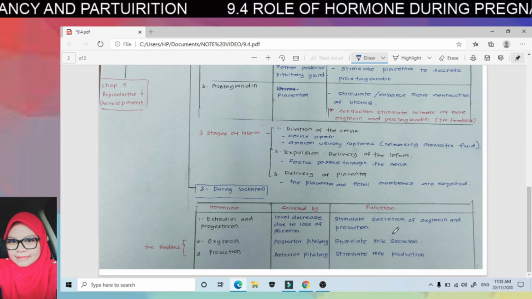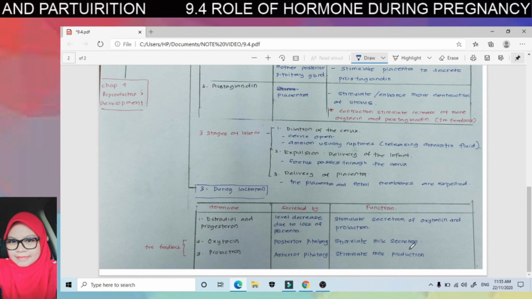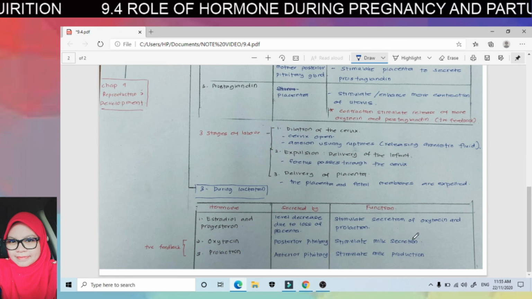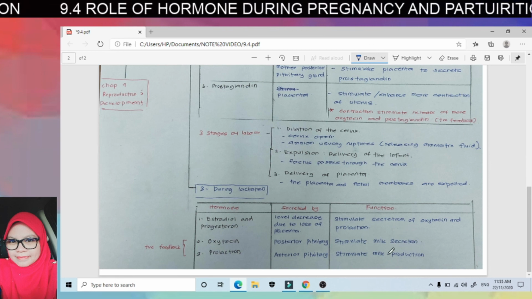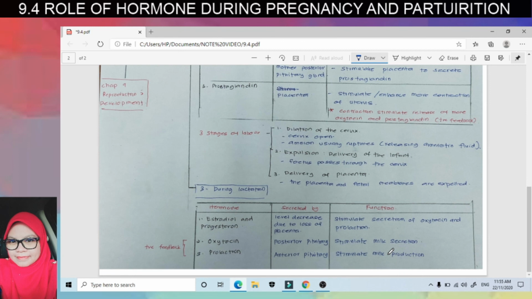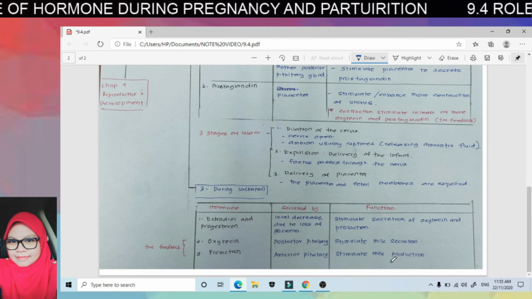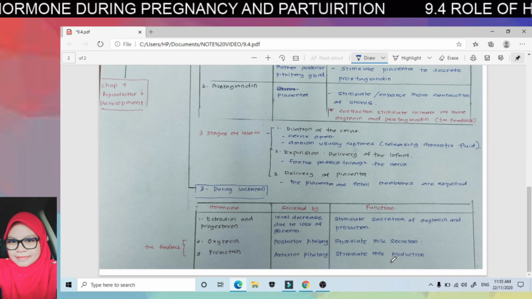Maksudnya bila ada a lot of secretion, bila baby itu high demand, so it will induce more milk production. So lebih banyaklah prolaktin yang akan dihasilkan supaya lebih banyak susu yang terhasil.